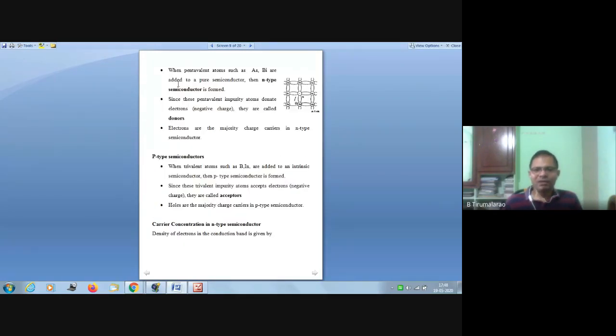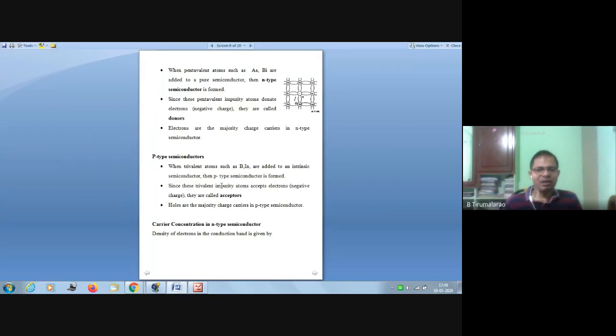So what is an n-type semiconductor? When pentavalent impurities such as arsenic and bismuth are added to a pure semiconductor, n-type semiconductors are formed. These pentavalent impurities donate electrons to the conduction band. That's why they are called donors. In the case of a p-type semiconductor, trivalent impurities such as boron and indium are added to an intrinsic semiconductor, and a p-type semiconductor forms. This accepts electrons. That's why these are called acceptors.